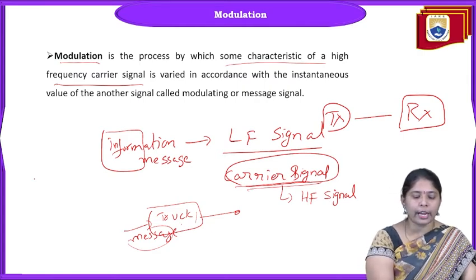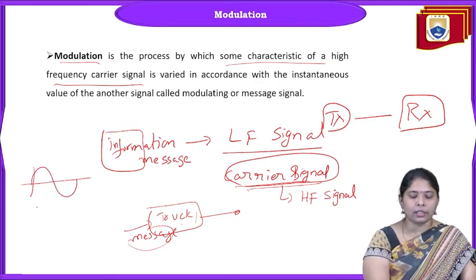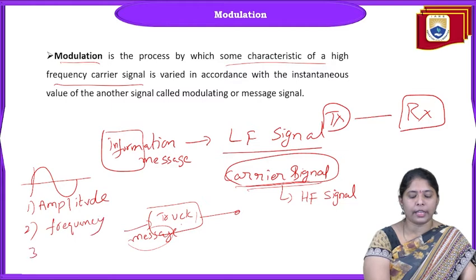So where is the message being placed? If you take an analog sinusoidal signal, what are its characteristics? The first characteristic is amplitude, the second is frequency, and the third is phase.